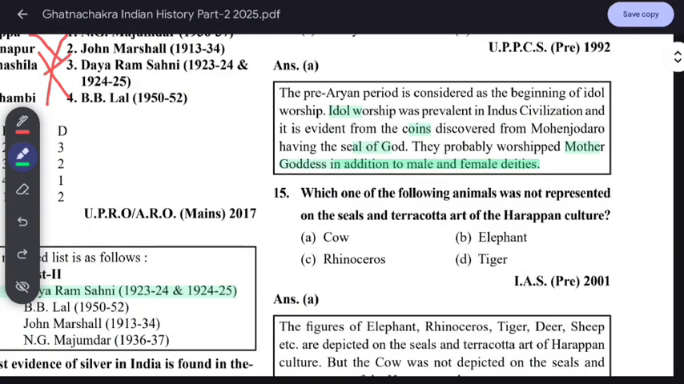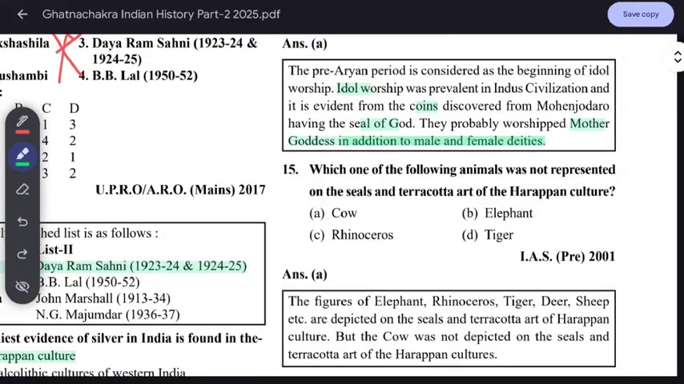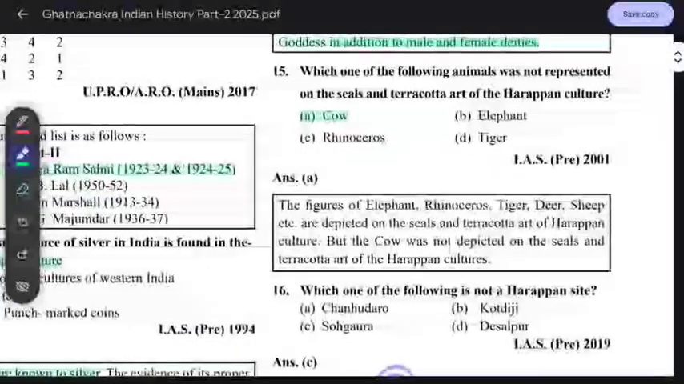Which one of the following animals was not represented on the seals and terracotta arts of the Harappan culture? The cow is not depicted on the seals. The figures of elephant, rhinoceros, tiger, deer, and sheep are depicted on the seals and in Harappan terracotta art, but the cow is not depicted on the seals and terracotta art.